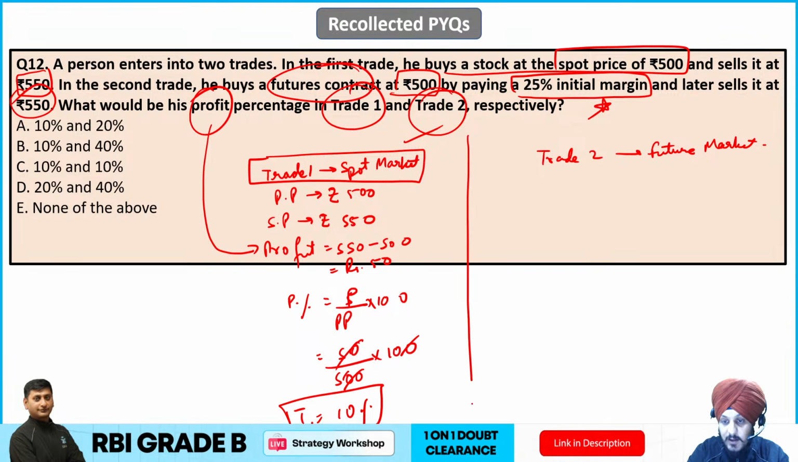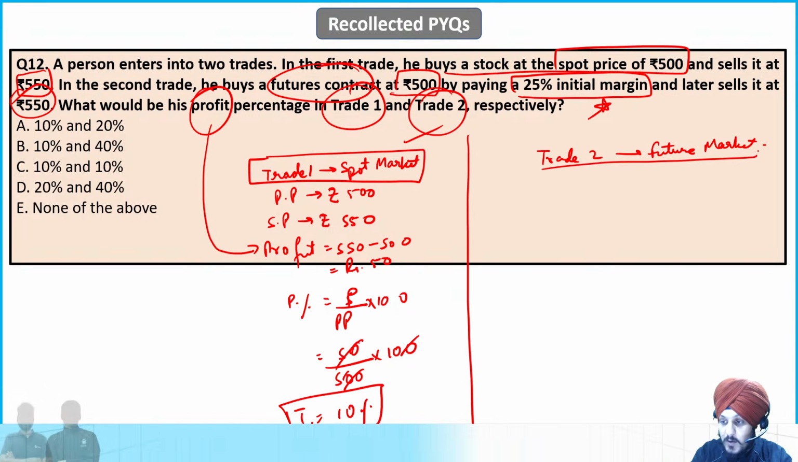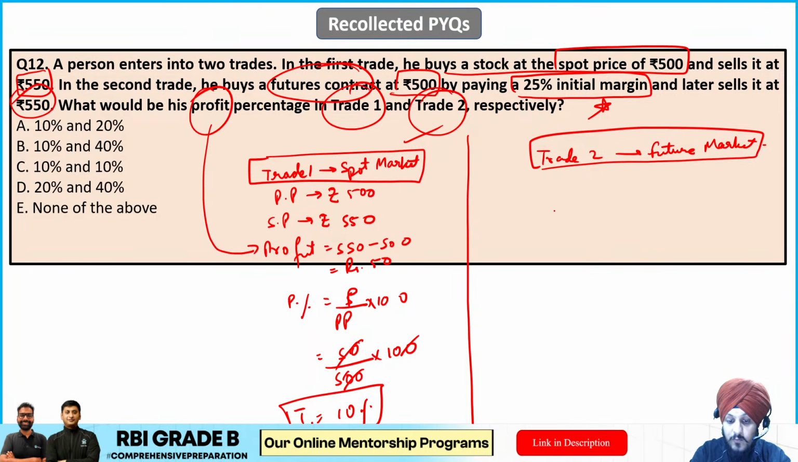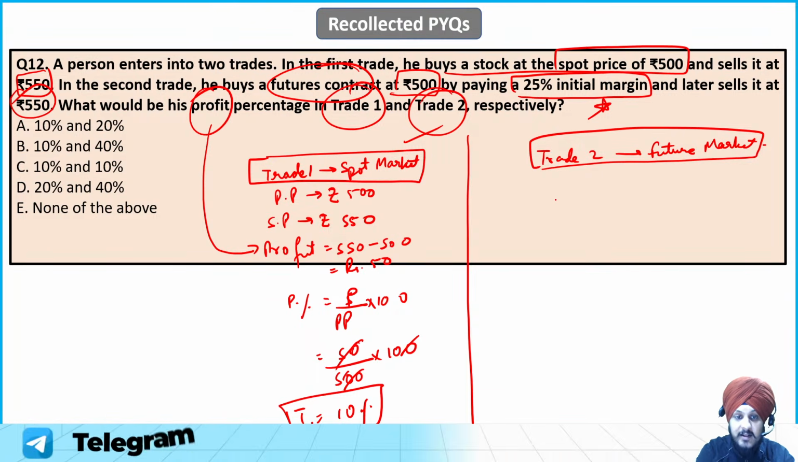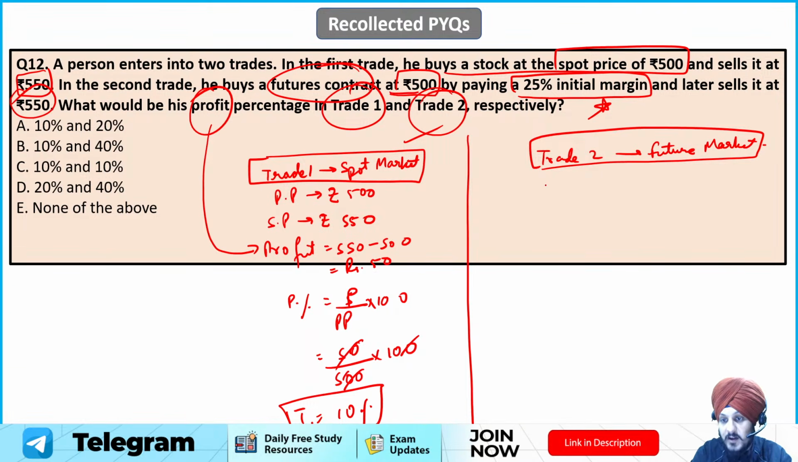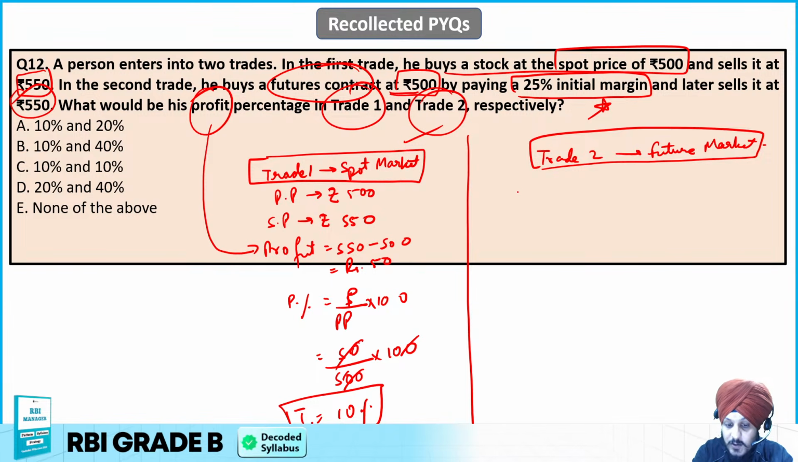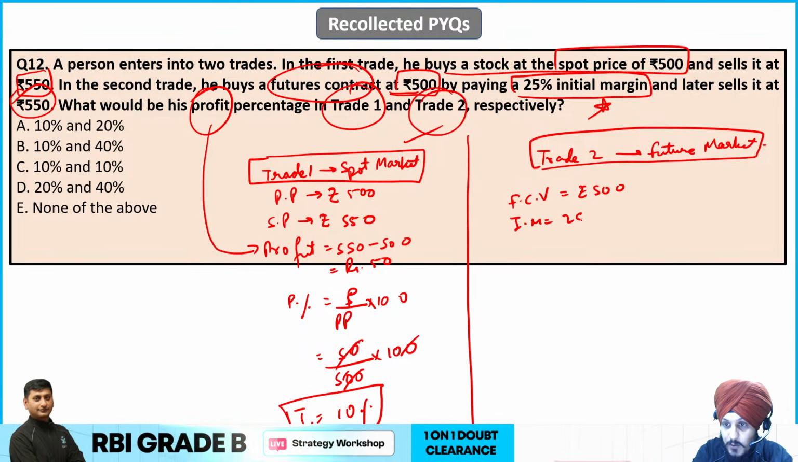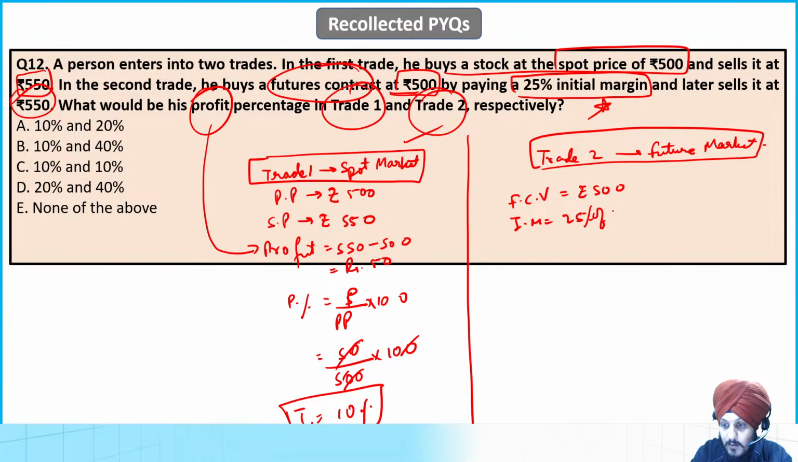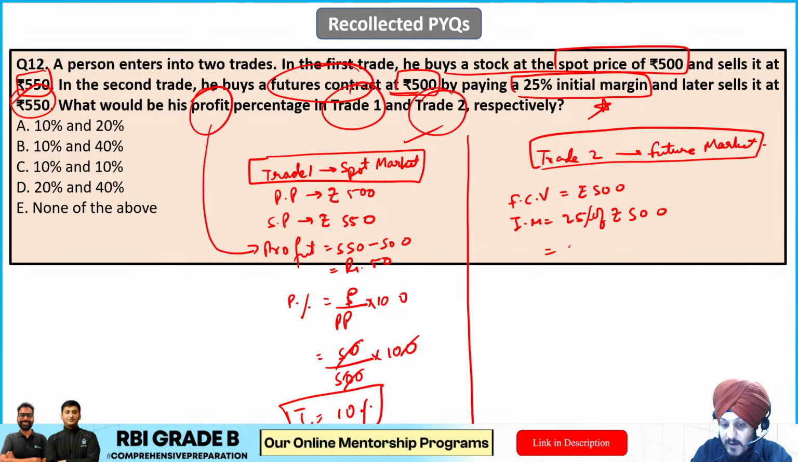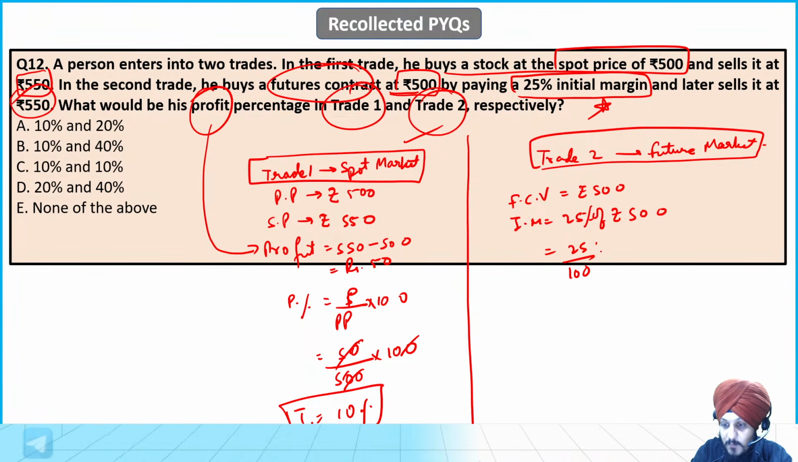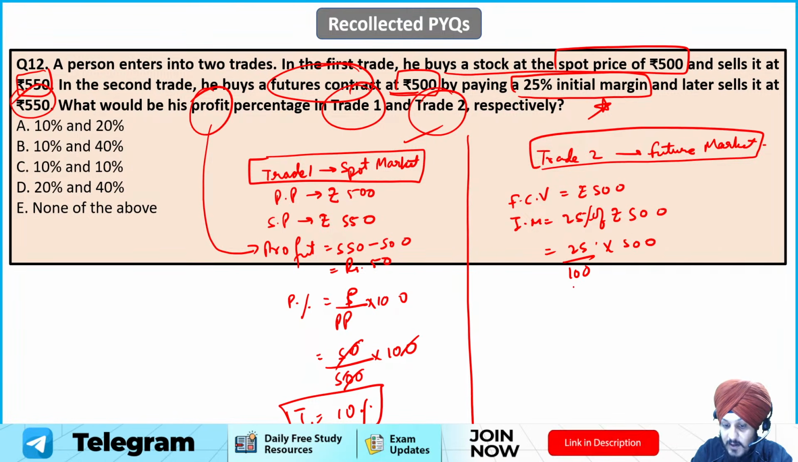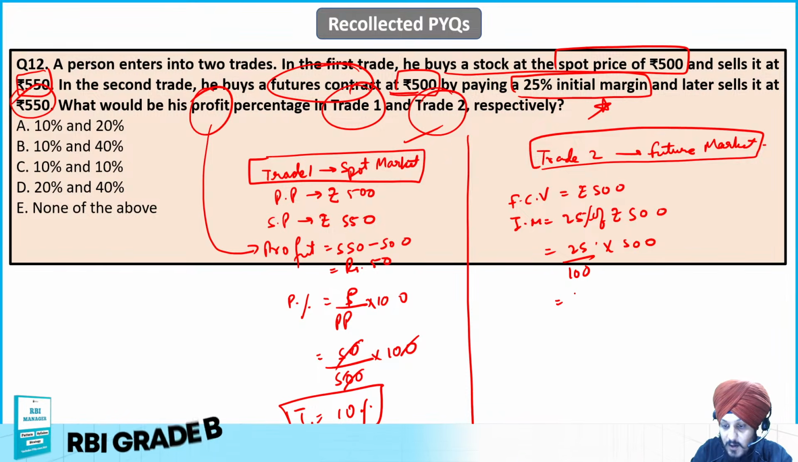Now if you calculate it with respect to trade 2, which is related to the future market, this can be a bit trickier one. First of all, it is saying in the second trade, he buys a future contract at rupees 500 by paying 25% initial margin. So what is the future contract value? Future contract value in this case is rupees 500. What is the initial margin he has paid? Initial margin paid by him is 25%. So 25% of what? 25% of rupees 500. So you can calculate it as 25 divided by 100, because it is 25% into 500, which is going to be rupees 125, right?